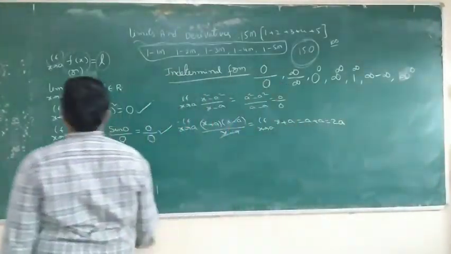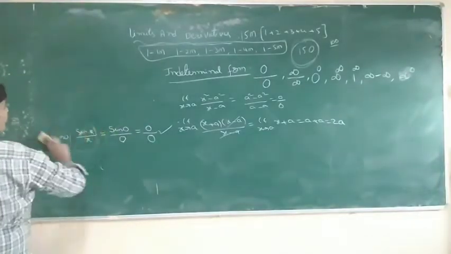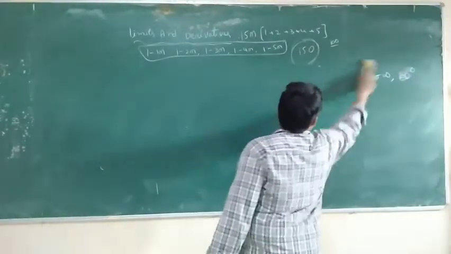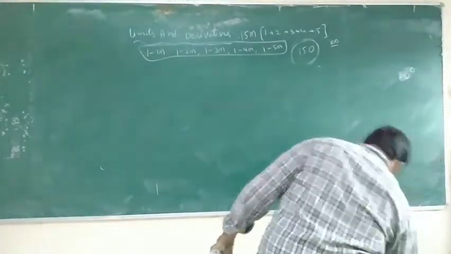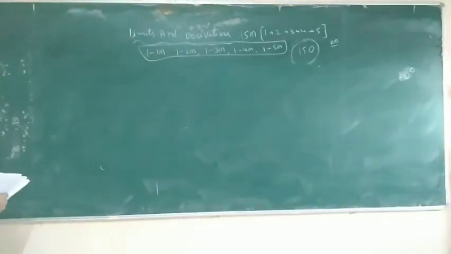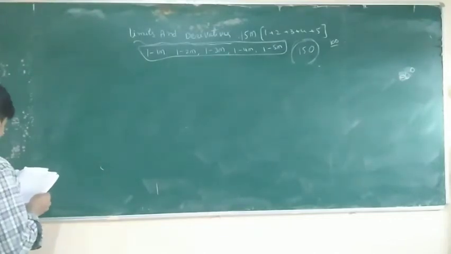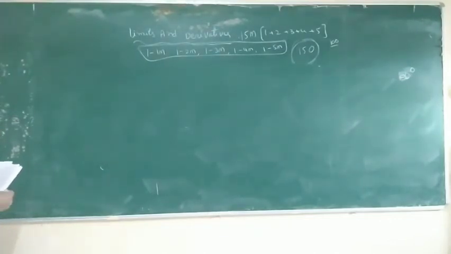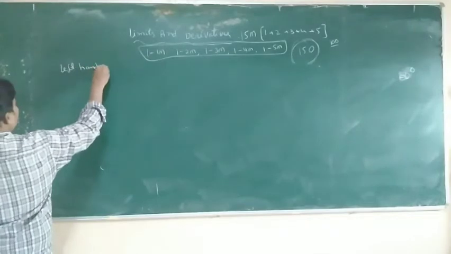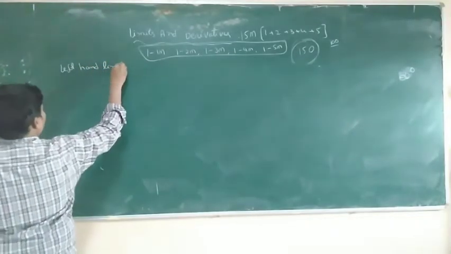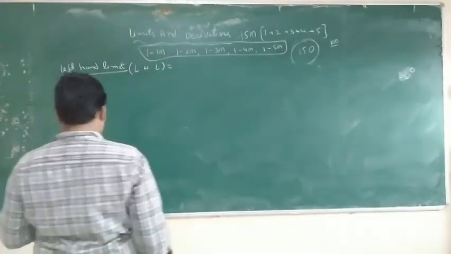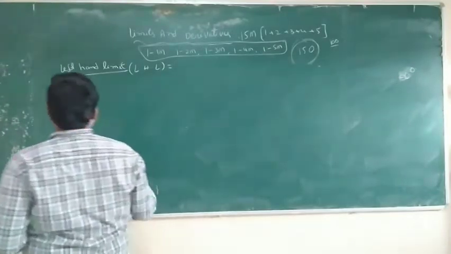Okay, here: left hand limit and right hand limit. Left hand limit, simply LHL. So how do we write the left hand limit?